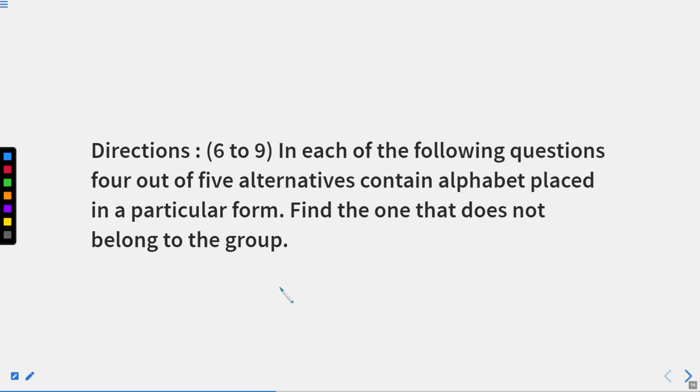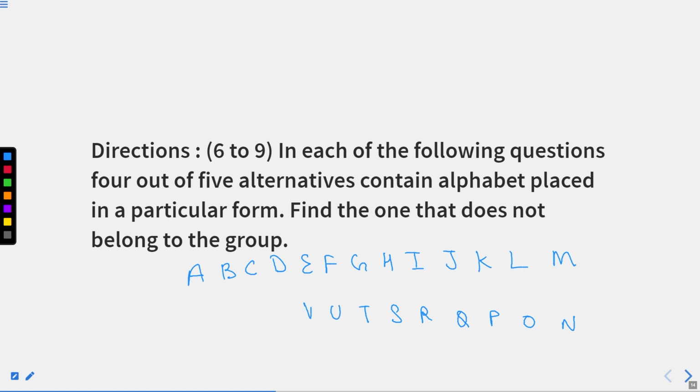If I write from here itself, A, B, C, D, E, F, G, H, I, J, K, L, M, N, O, P, Q, R, S, T, U, V, W, X, Y, and Z. Now I'm going to write the place values as well.